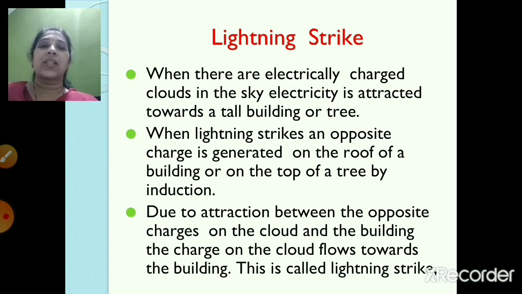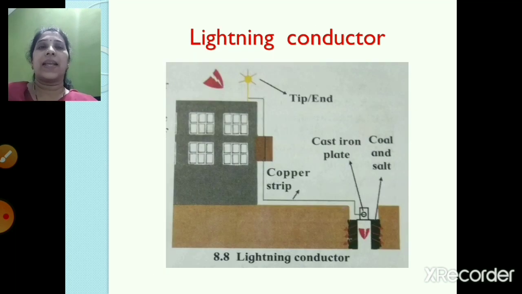So due to attraction between the opposite charges on the cloud and the building, the charge on the cloud flows towards the building, and this is called a lightning strike. What happens? Because of the opposite charges, an attraction occurs. Where does the attraction occur? Between the cloud and the building, right? So the charge which is there on the cloud flows towards the building, and this is called a lightning strike. Now let's move to the next one.